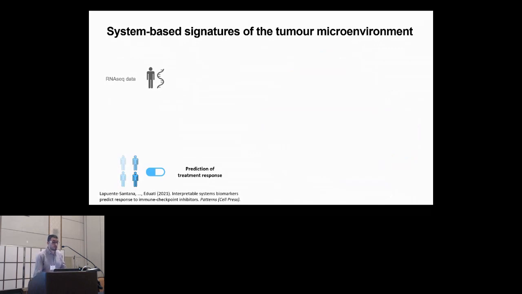Traditionally, gene expression has been used to develop models for prediction of treatment response. Here, we combine gene expression with different types of prior knowledge that is available in literature or in databases to build system-based signatures of the tumor microenvironment that we use to build our models for prediction of treatment response.